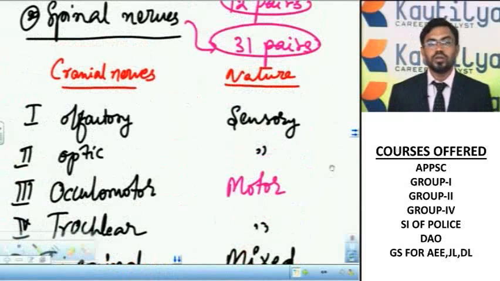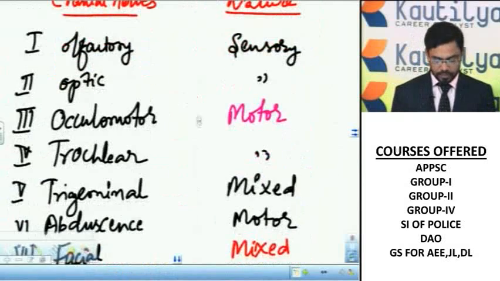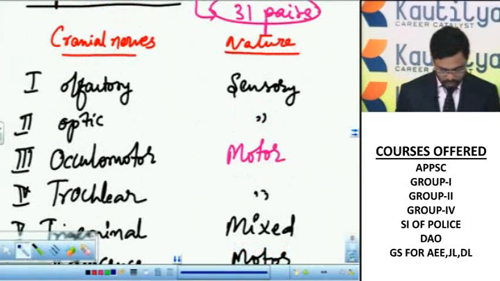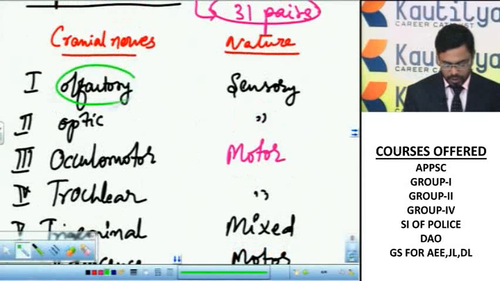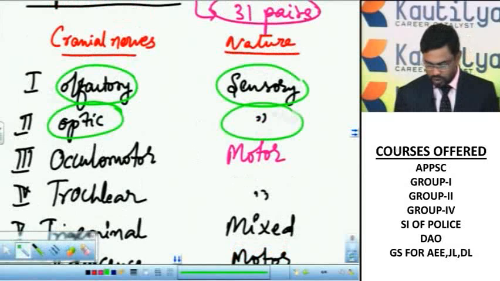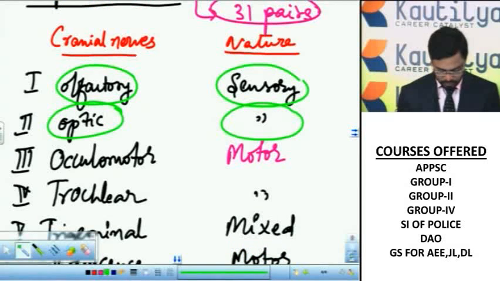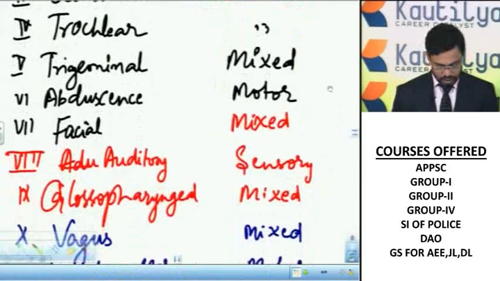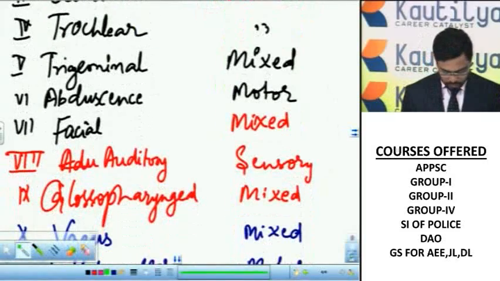The cranial nerves originate from the brain. Olfactory nerve is sensory. Optic nerve is also sensory.